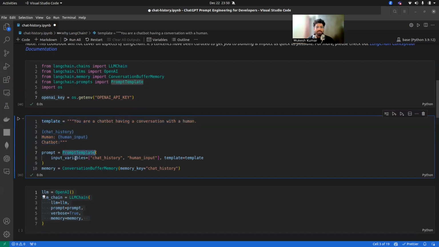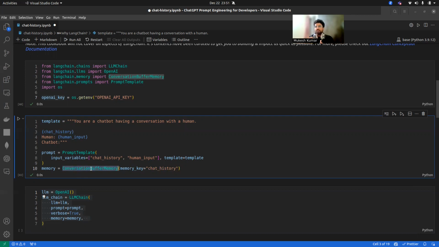In the prompt, I am passing chat history and the human input, right? And I have created one memory for what? That the chatbot should know what I have asked previously, right? What are the previous questions that I have asked and what is the answer to it. So for that, we are using ConversationBufferMemory. ConversationBufferMemory will try to remember your chat, it works the same as how human memory works.